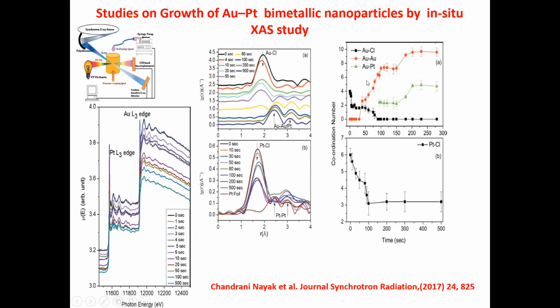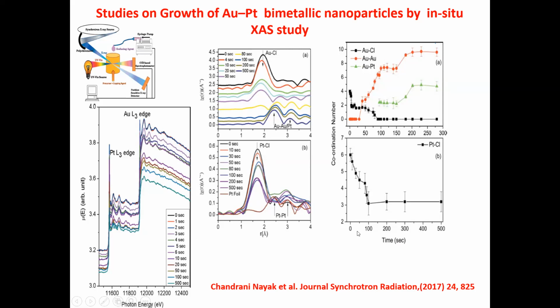And even after 4 seconds, although there is some reduction in the overall peak intensity, predominantly it is Au-Cl. After 10 seconds, there is a drastic reduction in the intensity, and at 50 seconds there is also a drastic change, and there is some evolution of the Au-Au bond length, which is the signature of the Au-Au bond, as in the pure gold foil spectra.